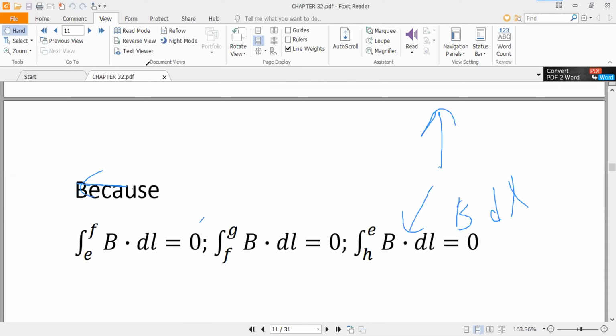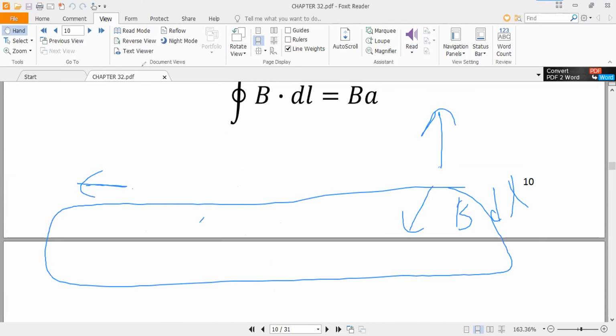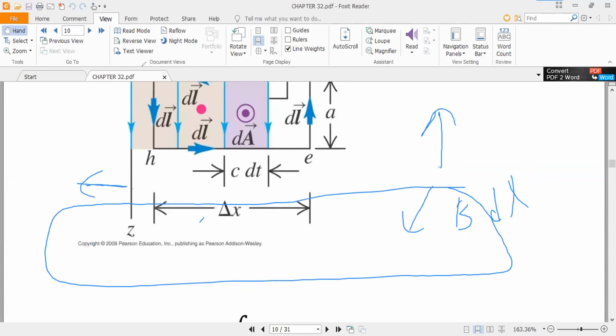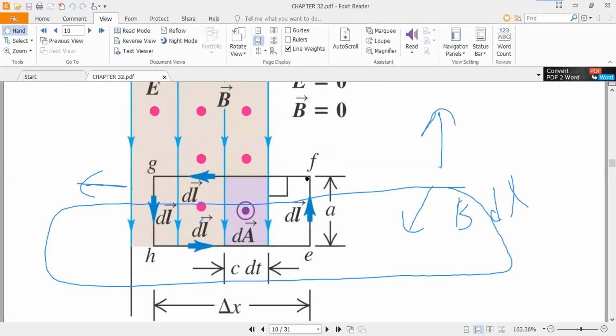You can see that all these integrals will be equal to 0. Here it is the same situation as we discussed in the previous section for E dot dl.